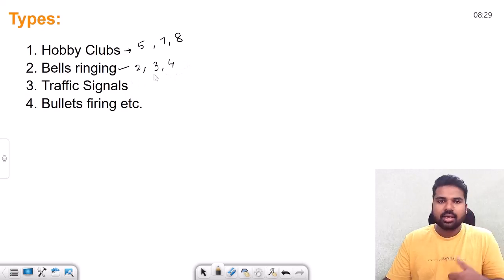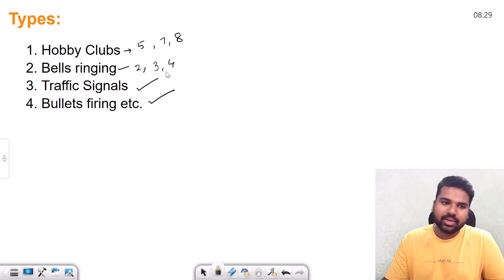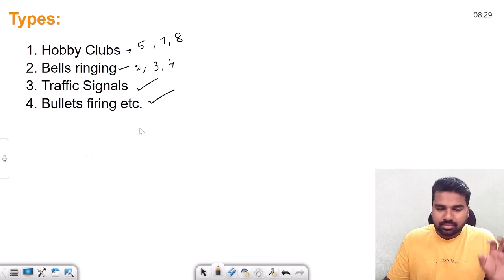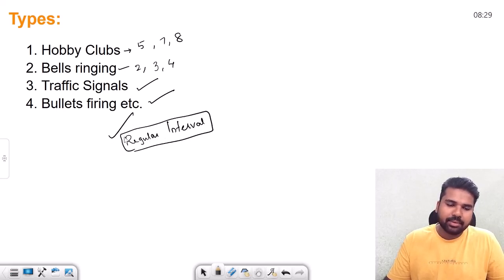This is again an application of LCM. Similarly traffic signals, bullet firing, friends going somewhere, all these show that some event is happening after a regular interval, or there is a periodicity. In these kinds of questions, we can apply LCM.